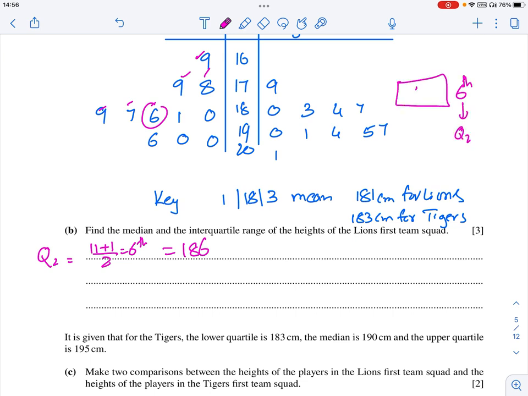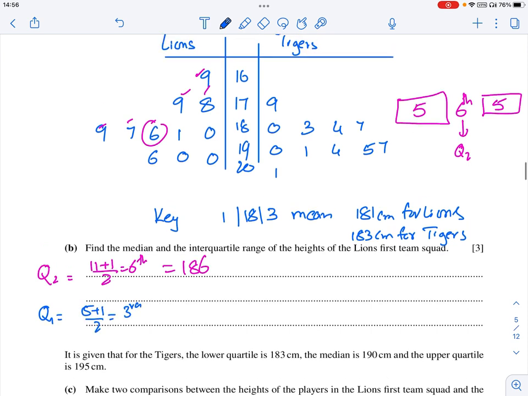So over here I have 5 terms and over here I have 5 terms. 5 is again an odd number. So Q1 is nothing but what? 5 plus 1 divided by 2, which is the third term. So what is the third term? 179. So lower quartile is 179.